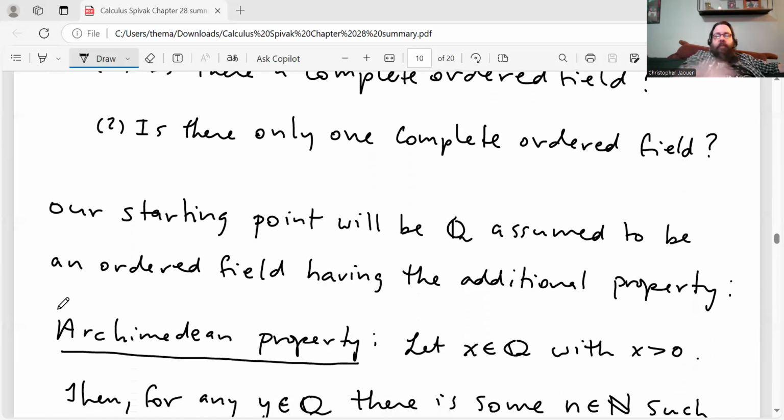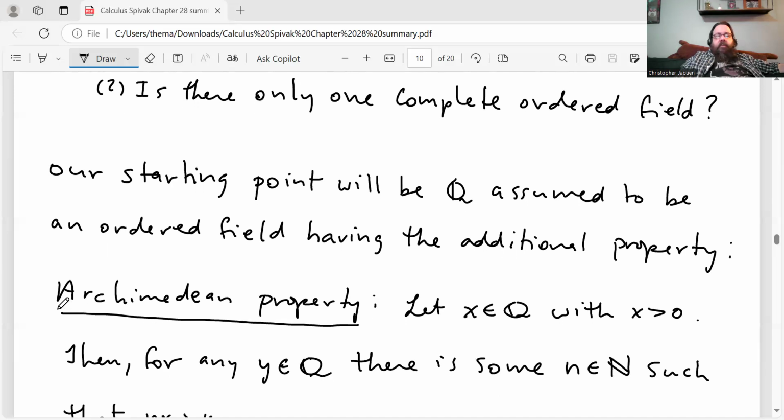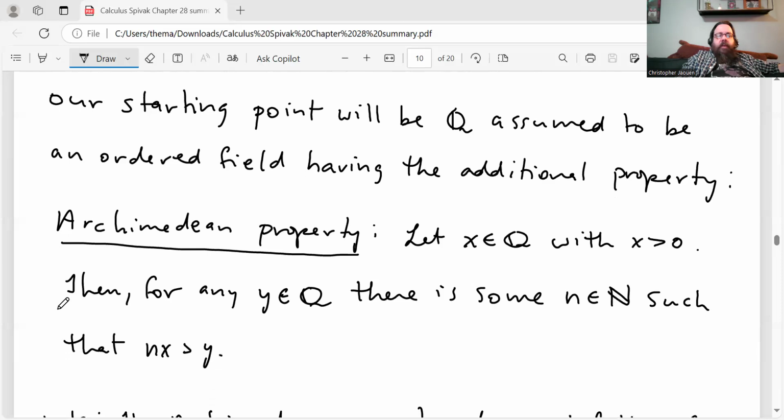All right, our starting point will be the rationals assumed to be an ordered field, having the additional property which we call the Archimedean property. So I'm stating it here, just to remind you of what that says. Let X be an element of the rationals with X greater than 0. Then for any Y in the rationals, there's some N in the natural numbers such that NX is greater than Y.